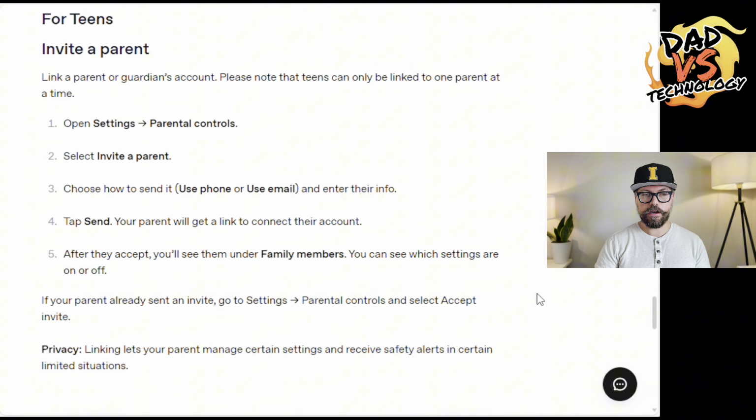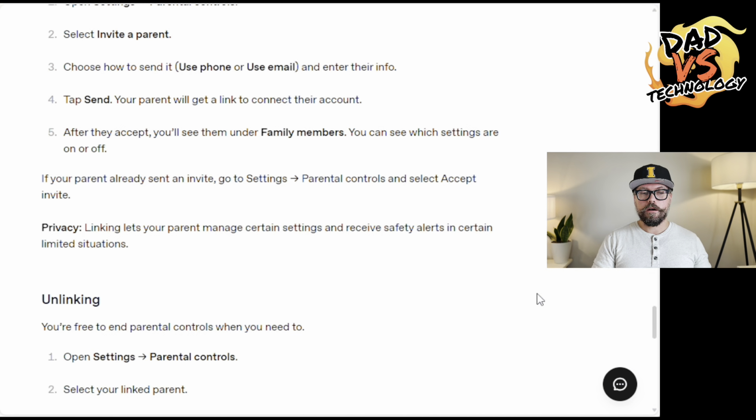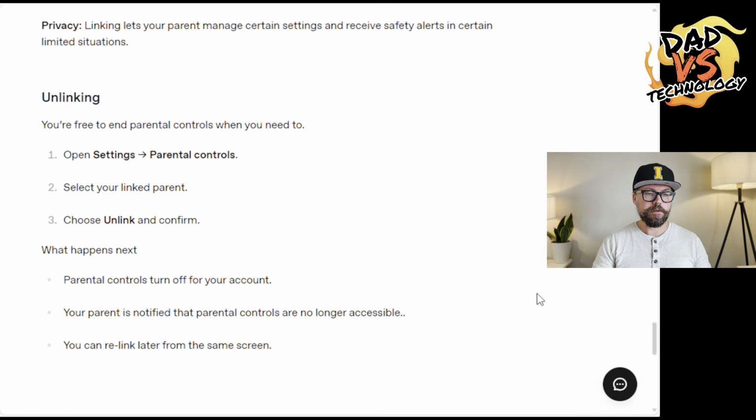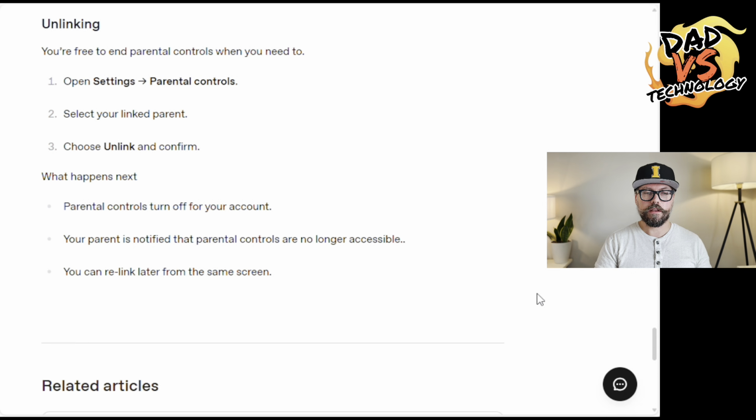Now, on the teen side, your teen cannot change any of these settings on their side. The only thing that they can do is they can invite the parent, and they can unlink the account, in which case you'll be notified as a parent that they've unlinked their account, and then you can have those conversations with them. So I think that these parental controls in AI models are a great start.